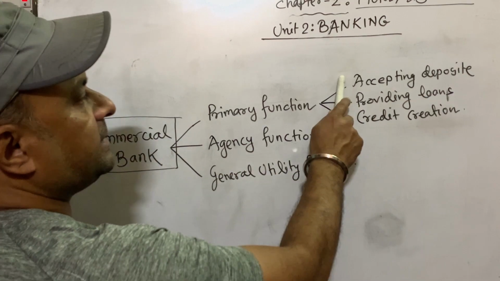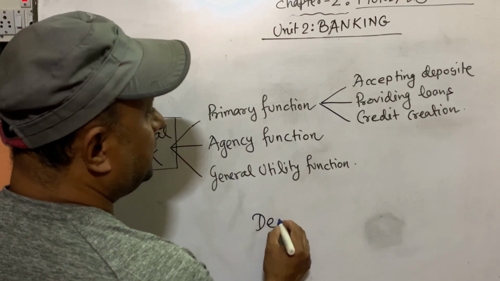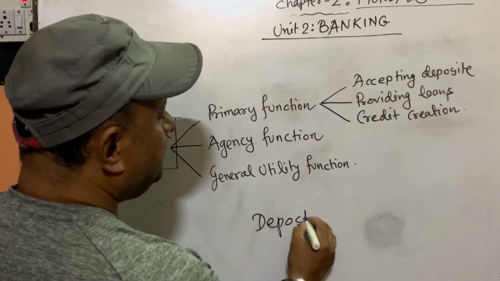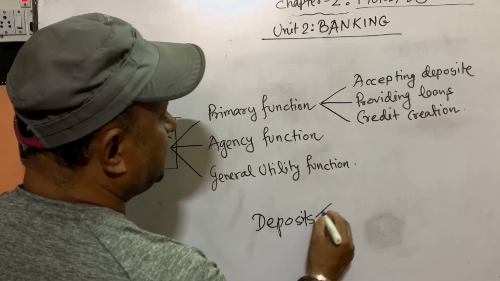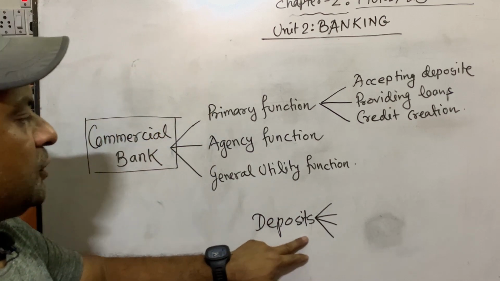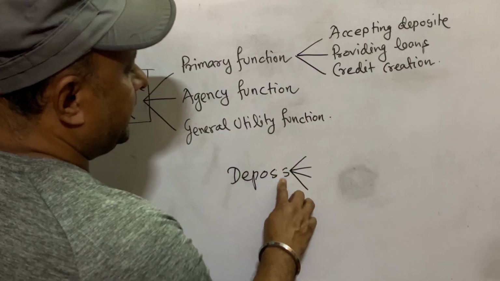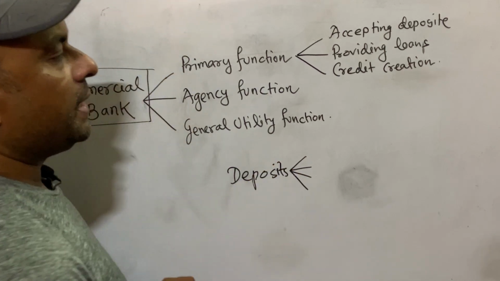So first one is accepting deposit. Accepting deposit means bank collects deposit from each and every person of the country. To attract deposit from the people, bank's main target is to collect deposit from each and every corner of the country.